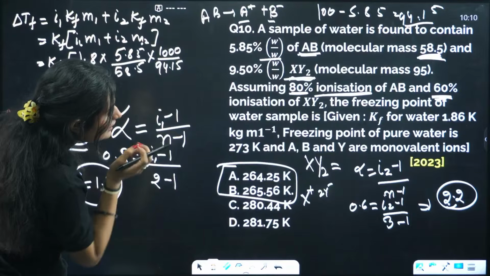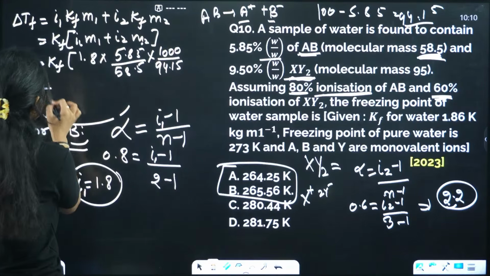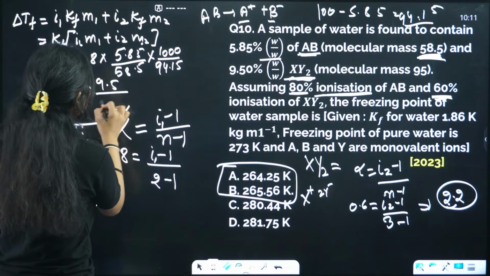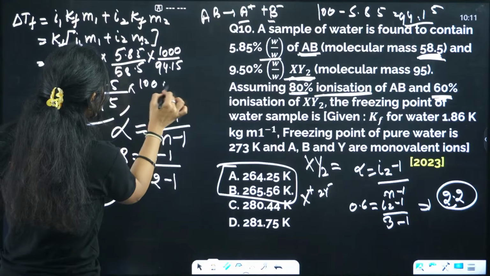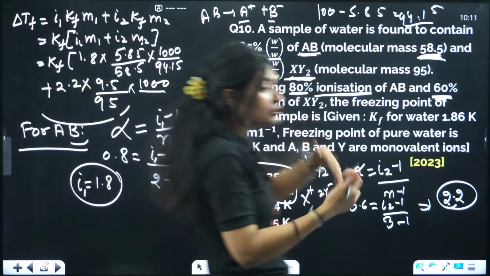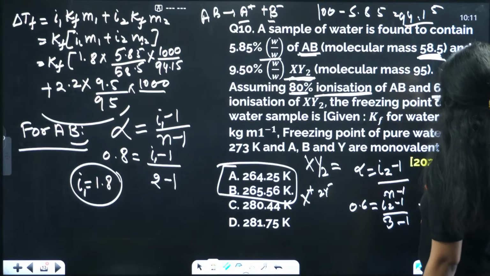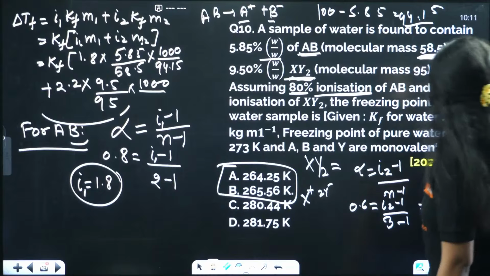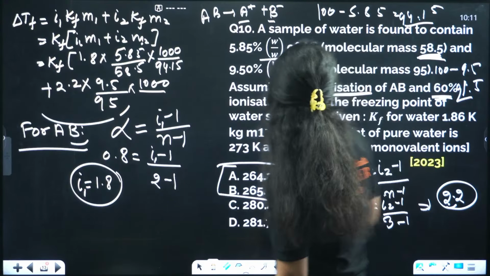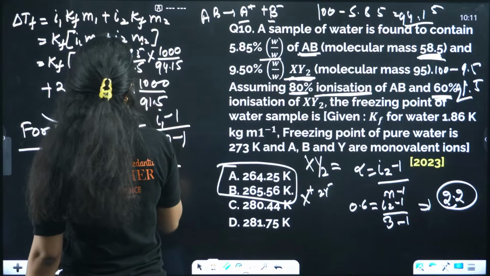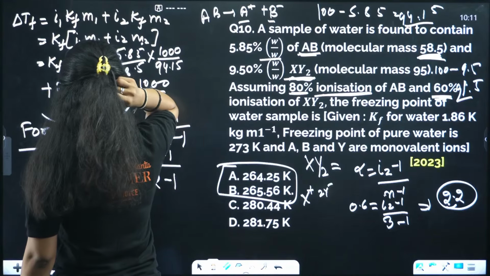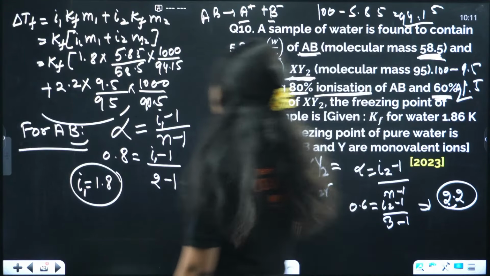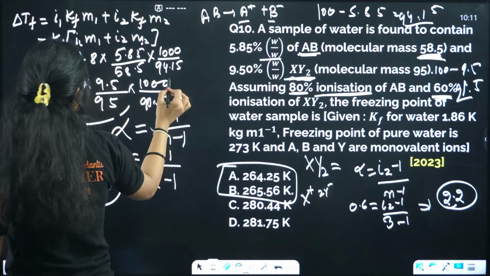Okay, then plus 2.2 times, again 9.5 by 95 times 1000 upon the amount of solvent left, which will be 100 minus 9.5, that is 90.5.